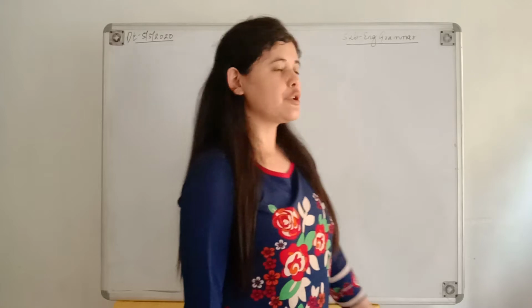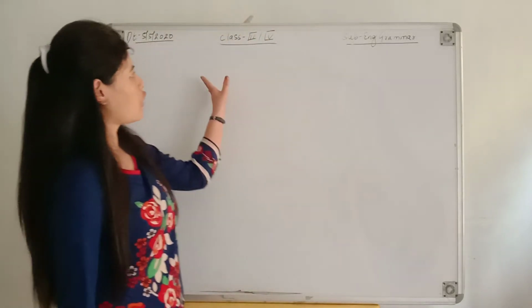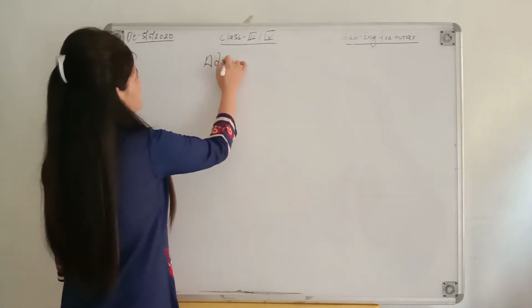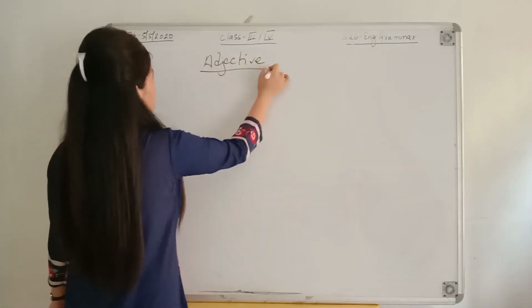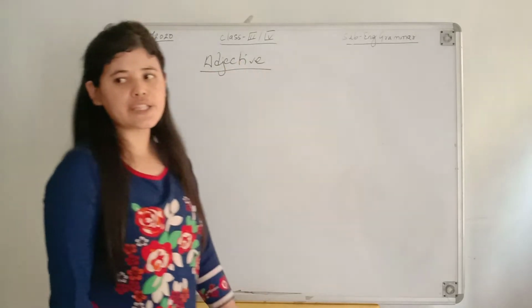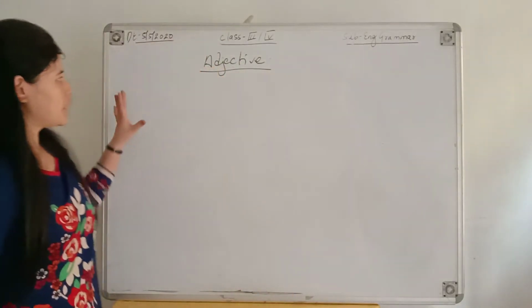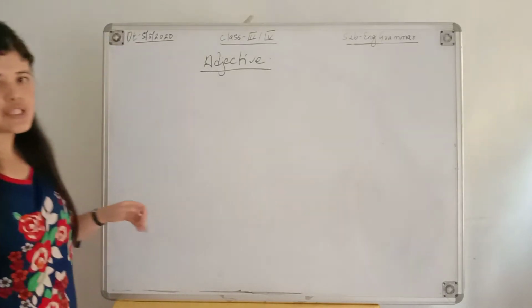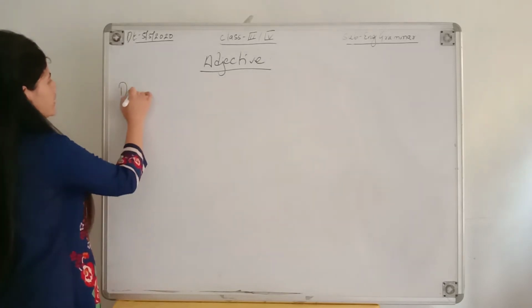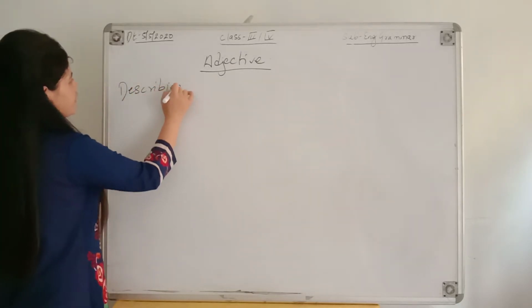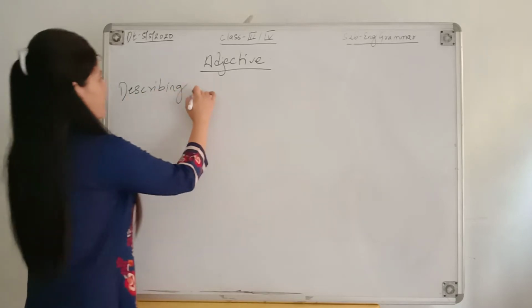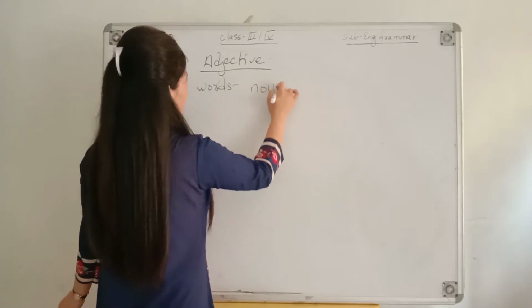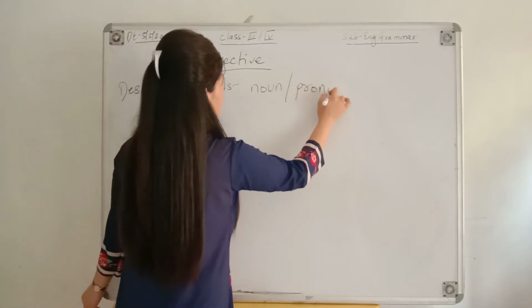So today I am going to teach you a very simple topic based on adjective. So we all know what is adjective because this topic we have been learning from class 1. But also if we want to know the definition, we can write it in a very simple way. Like what is adjective? Its simple definition we can write it as describing words. And what does it describe? It describes noun and pronoun.